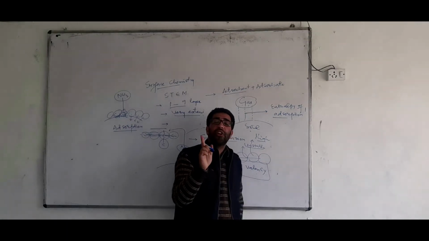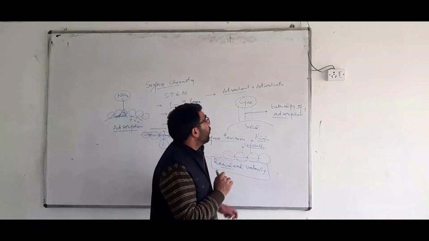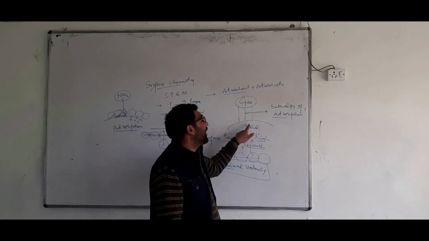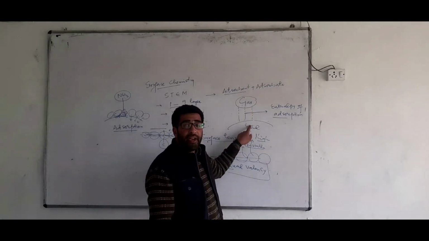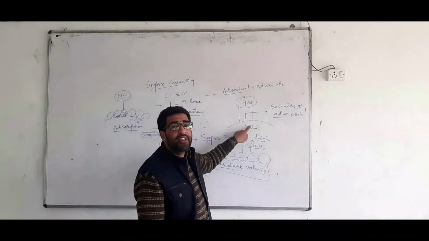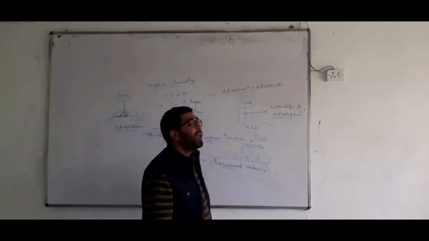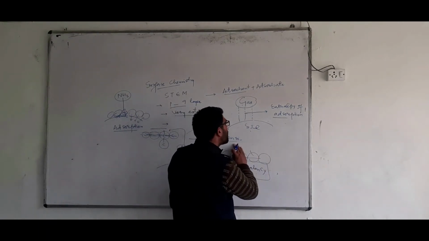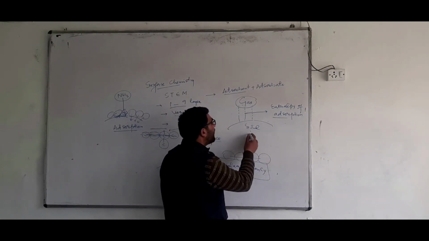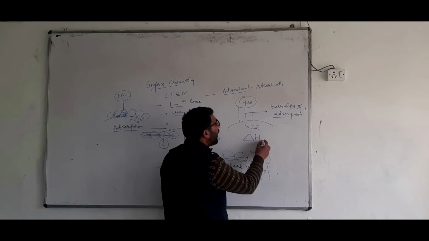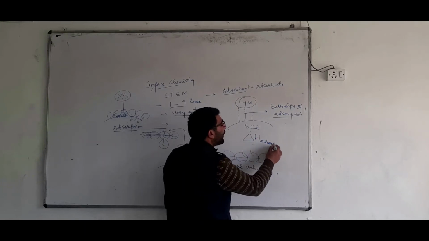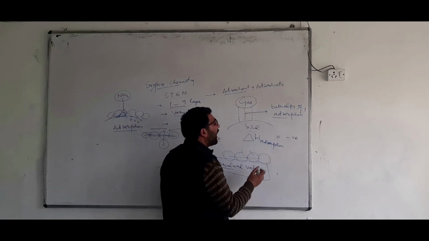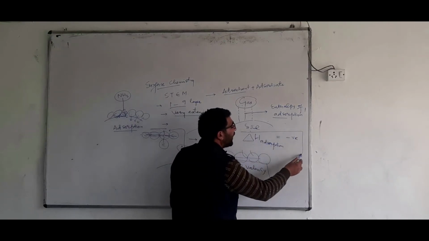It is the energy released when 1 mole of gas, that means 1 mole of adsorbate, combines with 1 mole of adsorbent. This enthalpy of adsorption is represented by delta H adsorption. And remember, energy is released, so therefore delta H adsorption is negative.